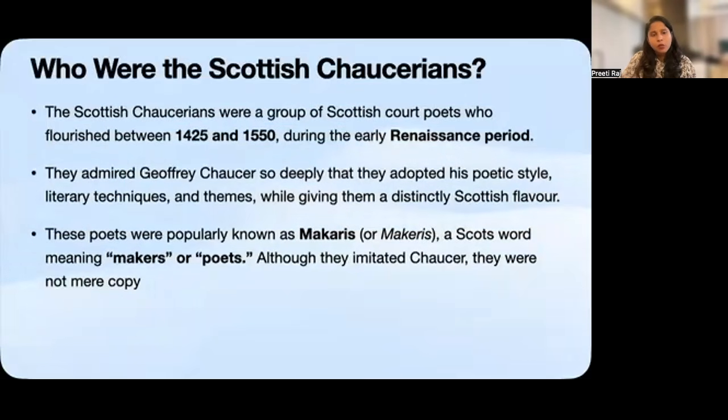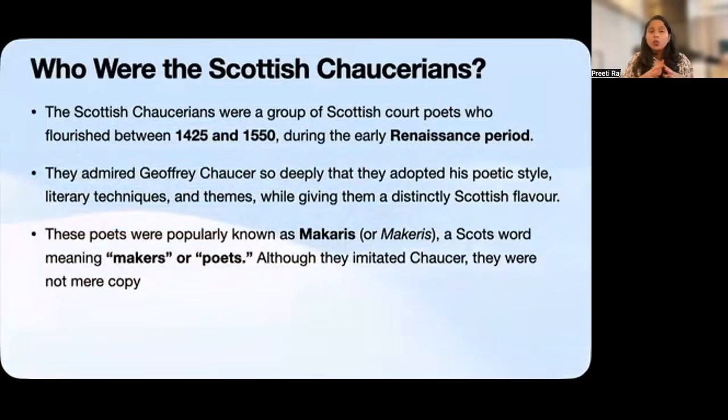So, the Scottish Chaucerians made an important contribution to literature because they helped establish a distinct Scottish literary tradition. Their writings developed and reflected Scotland's language, culture and identity, laying a strong foundation for the growth of Scottish literature.